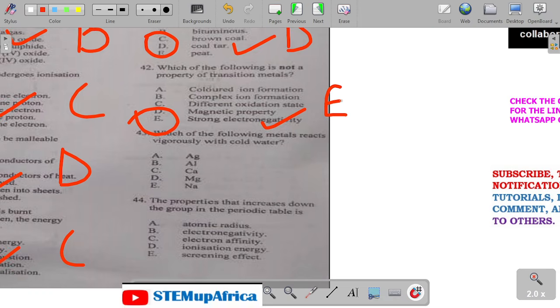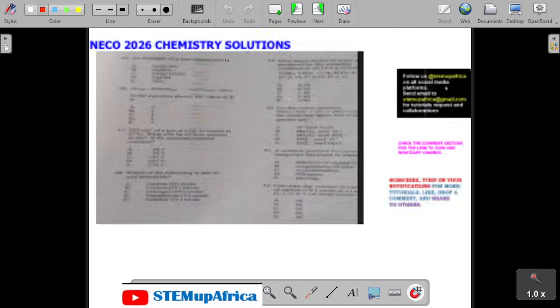43. Which of the following metals reacts vigorously with cold water? Those are the electropositive metals like sodium, potassium. So without potassium, let's go with sodium. 43 is E. 44. The property that increases down the group in the periodic table is the atomic radius, which is A.